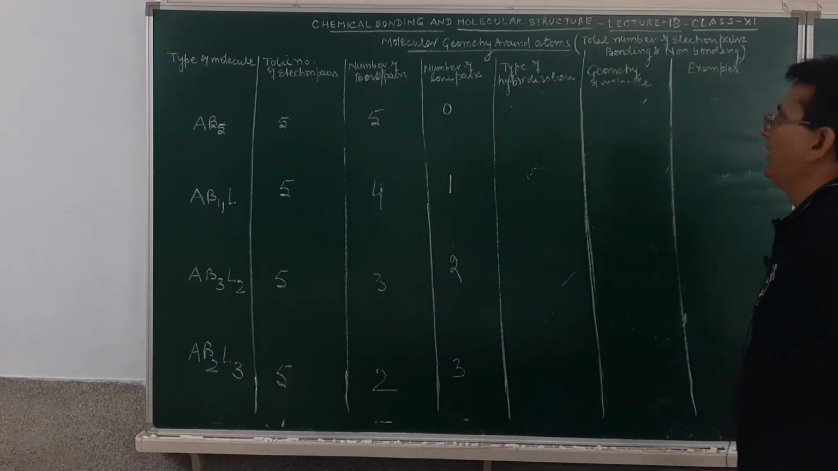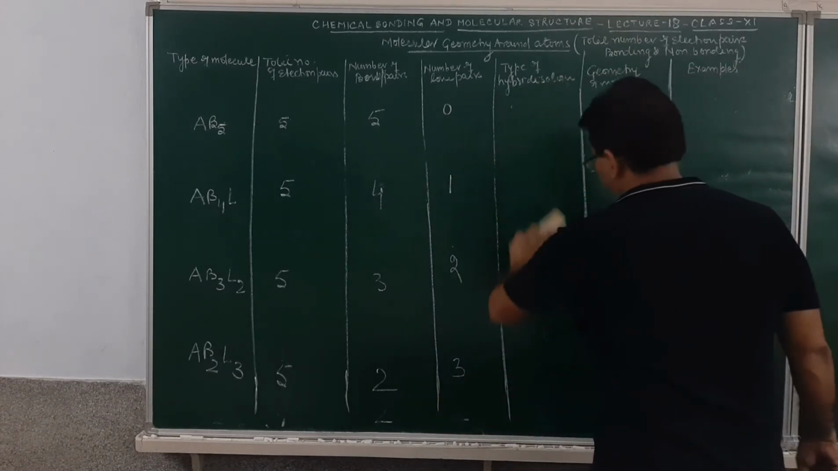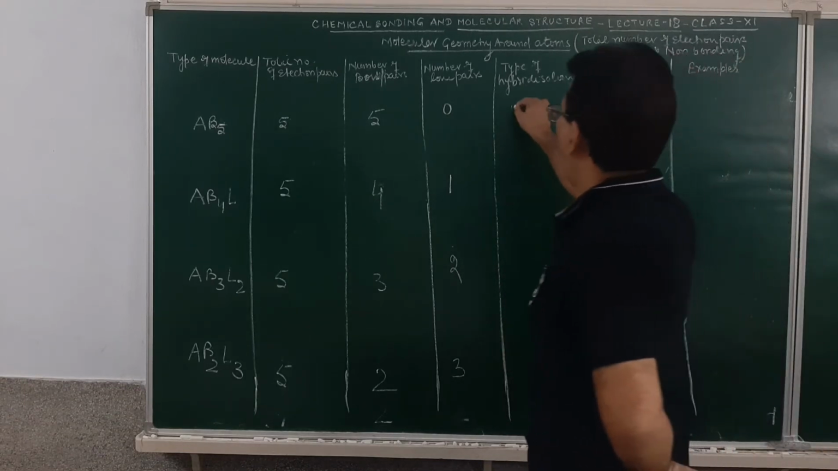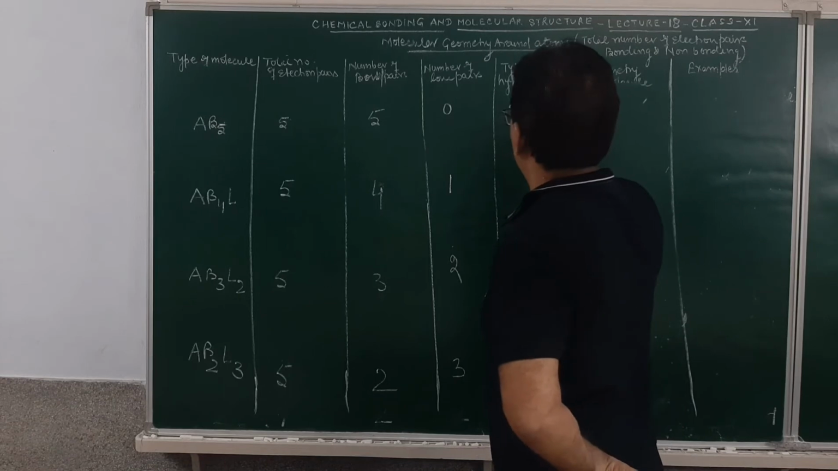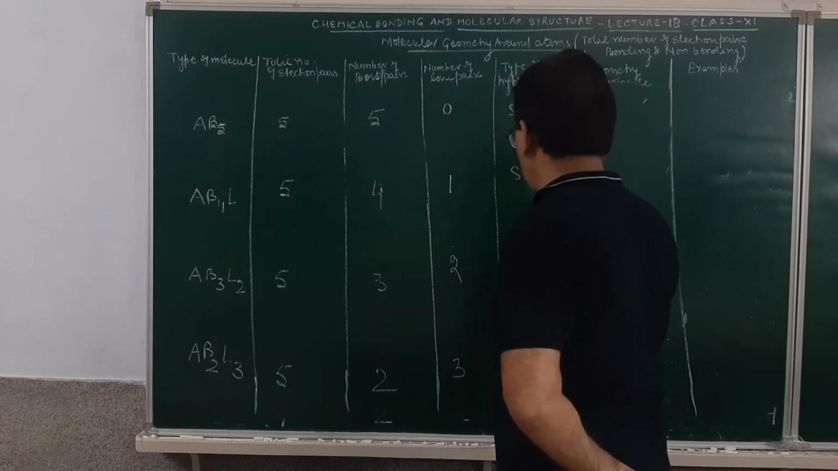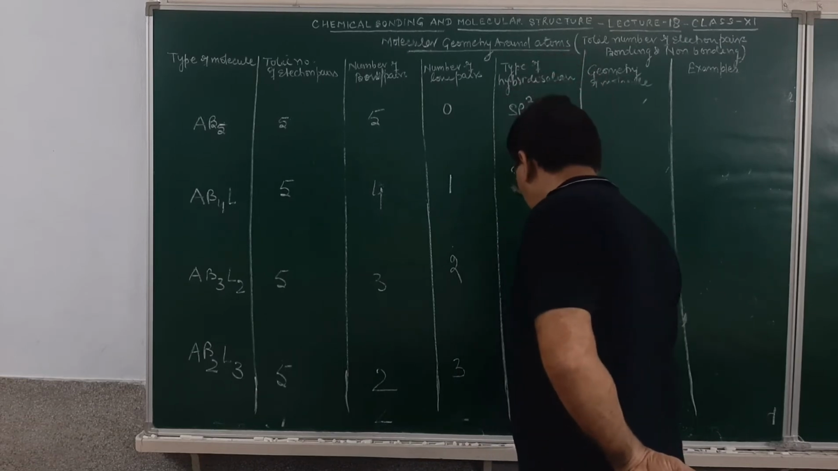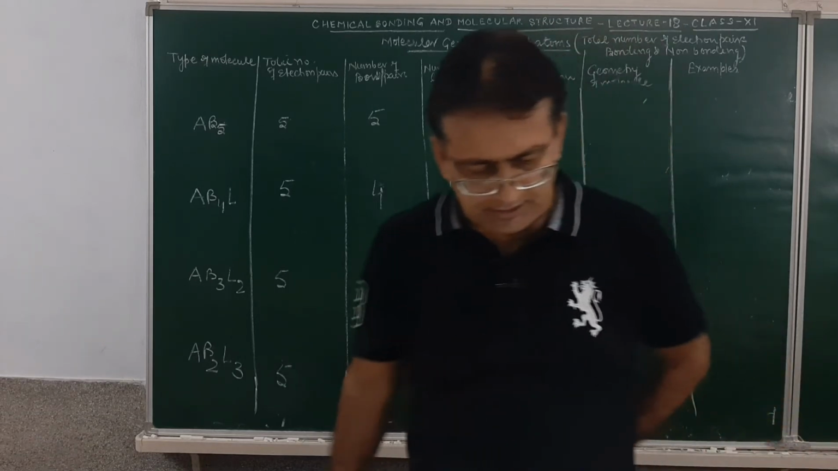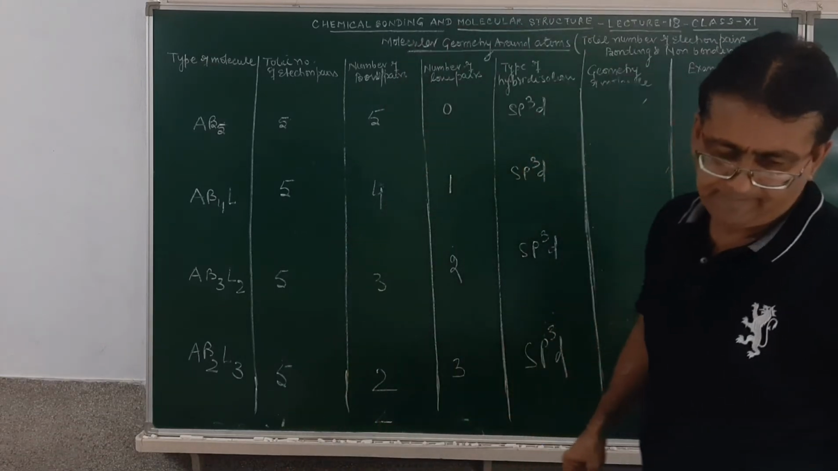Am I clear? What will be the type of hybridization? Type of hybridization in every case will be sp3d. It will be sp3d. Here again sp3d. And this will be sp3d. I think it is very clear.